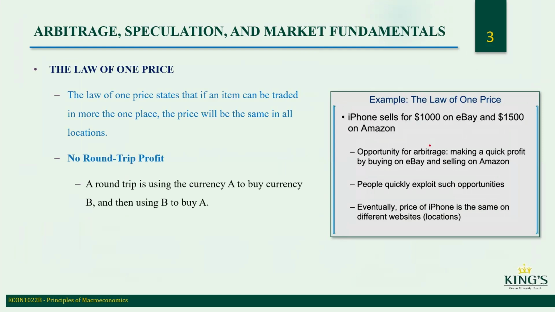No round trip profit. A round trip is using currency A to buy currency B, and then using B to buy A. Arbitrage removes profit from all transactions of this type.